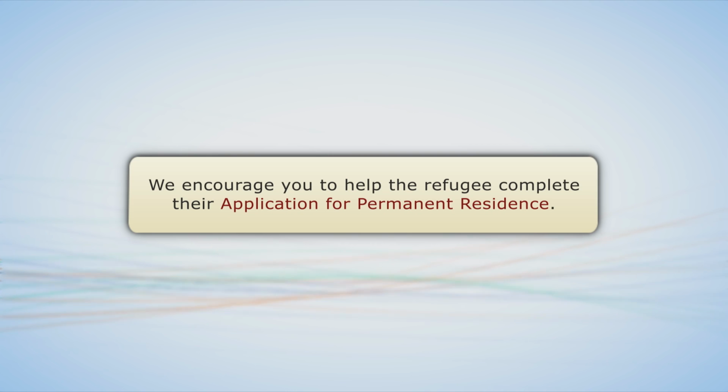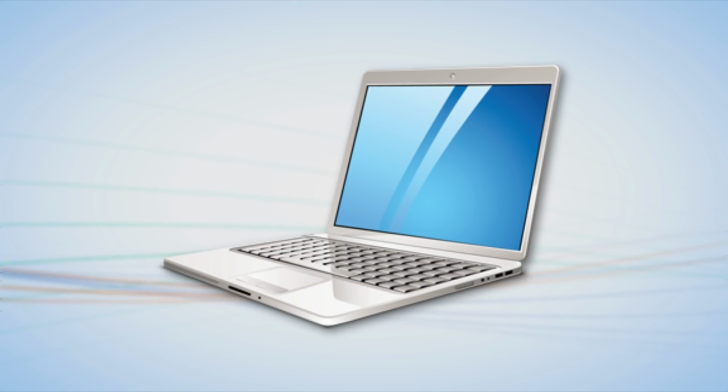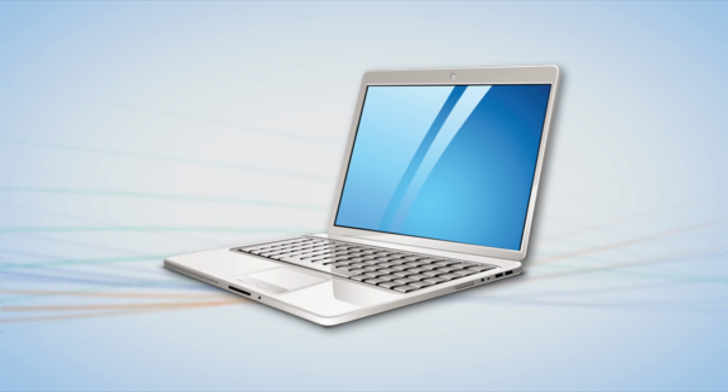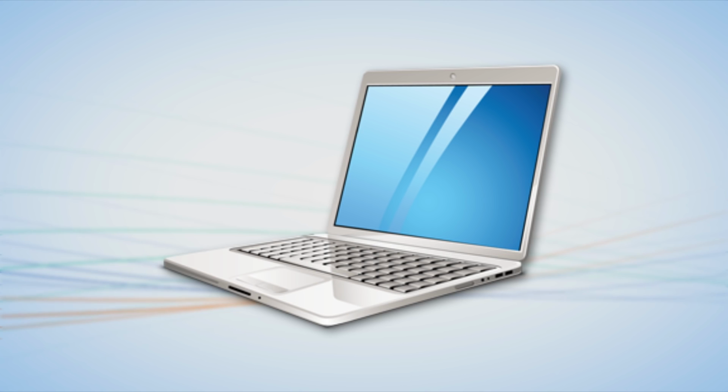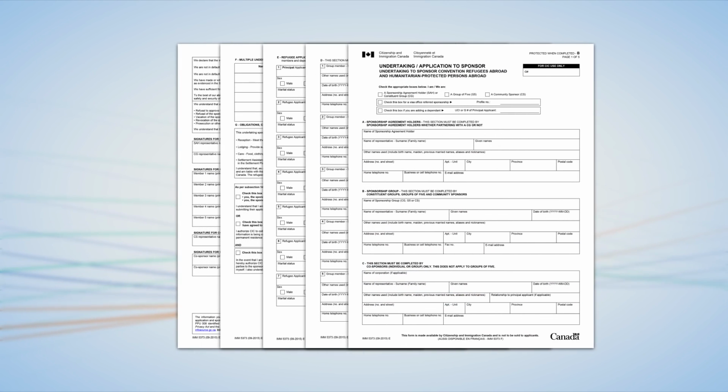Your application may be returned to you if forms are missing or if forms are not completed and signed. We recommend that you complete the PDF form on your computer. This helps you avoid making mistakes that can slow down the application process. Make sure you have all your documents and information ready before you begin. We are going to walk you through the Undertaking Application to Sponsor IMM 5373 form, step by step.